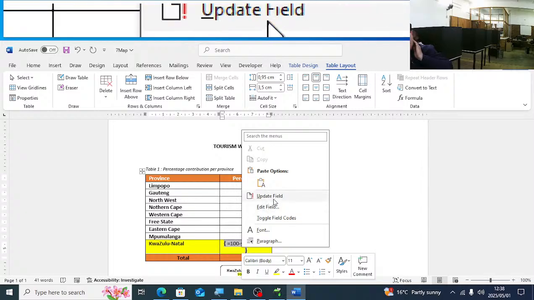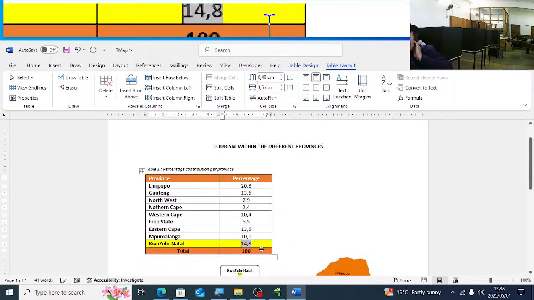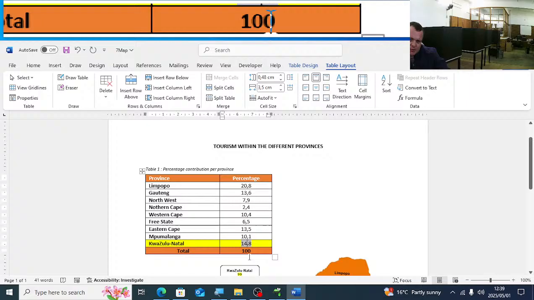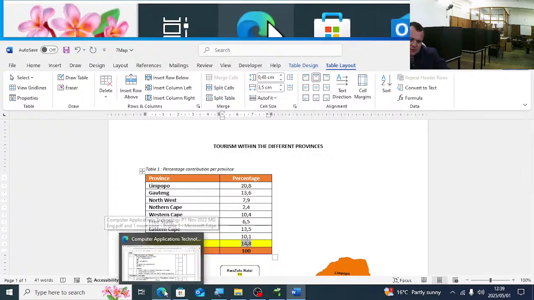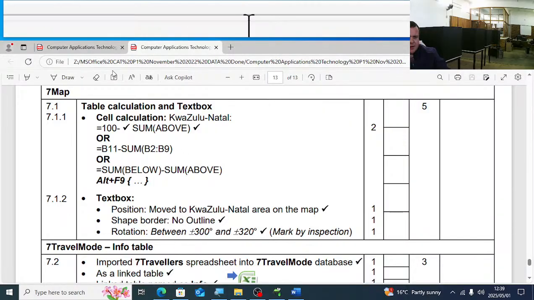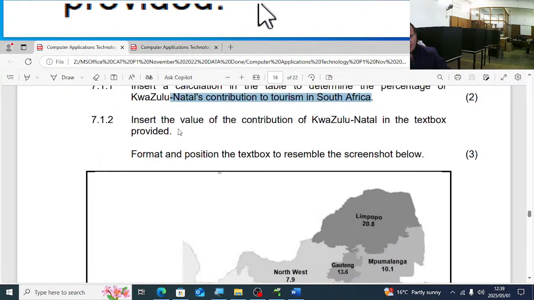But then we must change. You must make sure the regional settings are correct on your PC. The comma is a full stop and vice versa. Your default one is the comma and not the full stop. Right, that's 14.8, so let's just see there, 7.1.2.